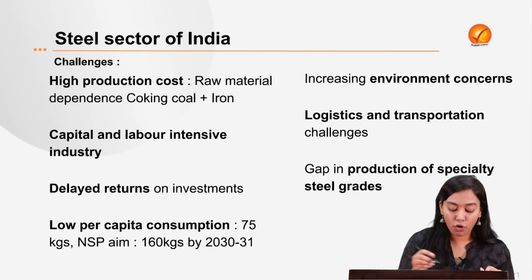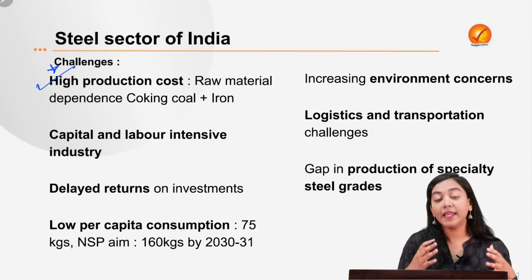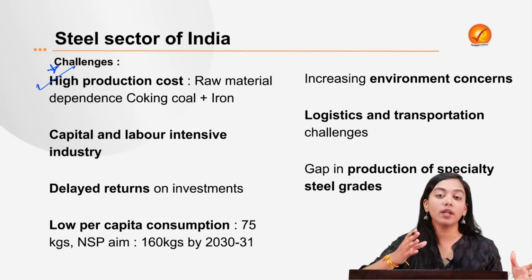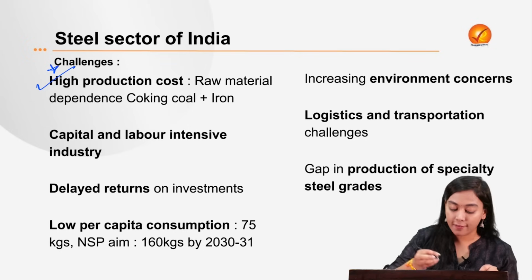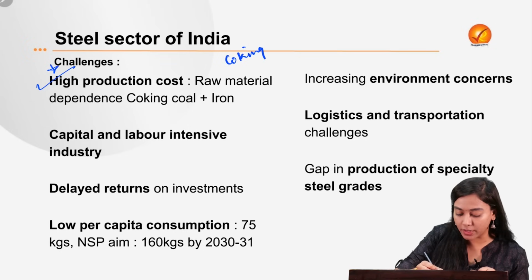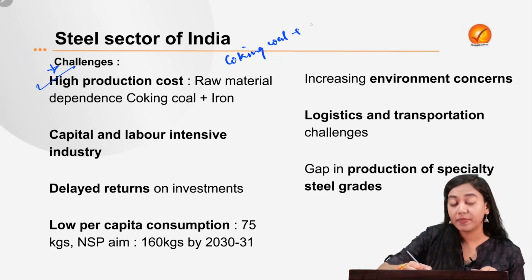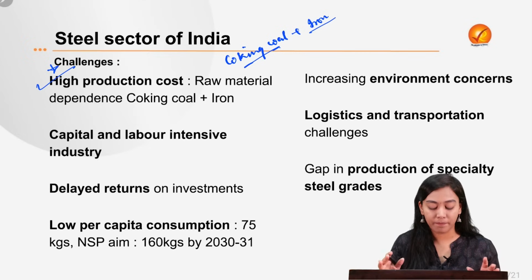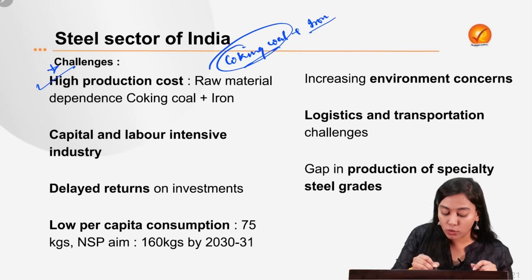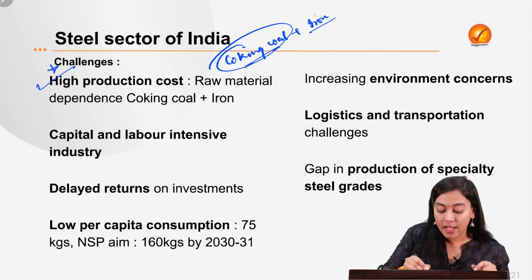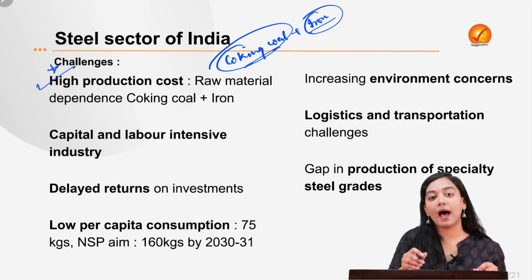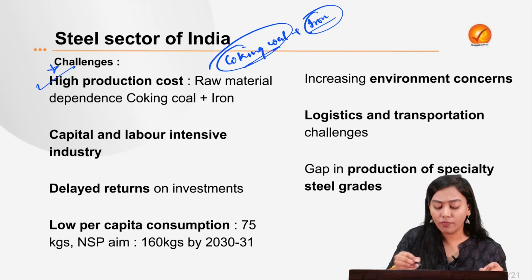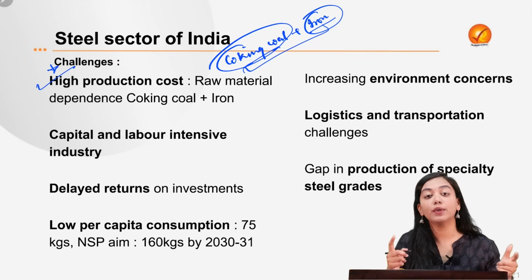What are these? First of all, the industries incur a very high production cost. The production cost is high because of overdependence on raw material. What are the two raw materials required? We need high grade coking coal, and we also need high grade iron ore in order to produce high grade steel in India. The reserves of coking coal in India are limited. Again, a sufficient amount of good quality iron ore is limited in India. Though we have vast reserves of both of them, they are now getting depleted.